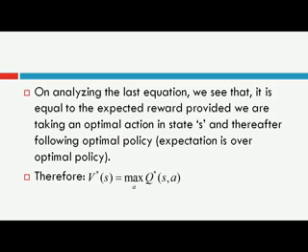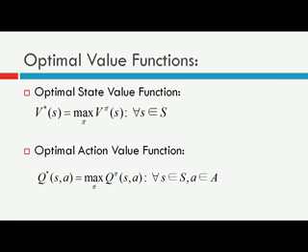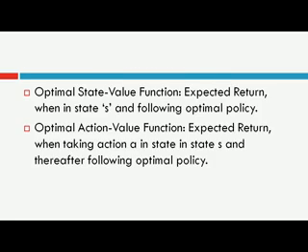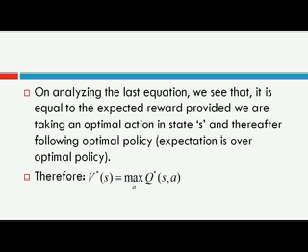following the optimal policy. Therefore V star S can be written as taking the maximum action A with respect to the optimal action value function. In optimal action value function, what we do is we take any action A in a given state S, and after making a transition to next state S dash, we follow our optimal policy. So this is what we are doing here.